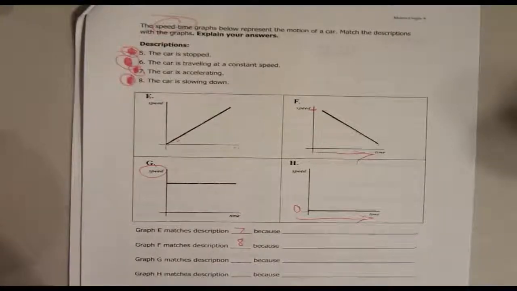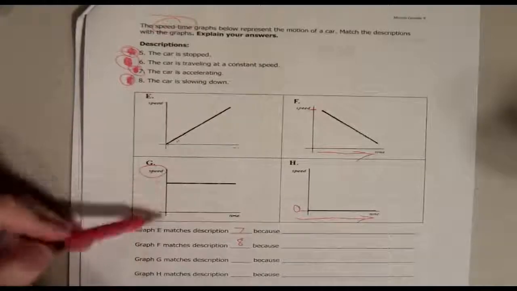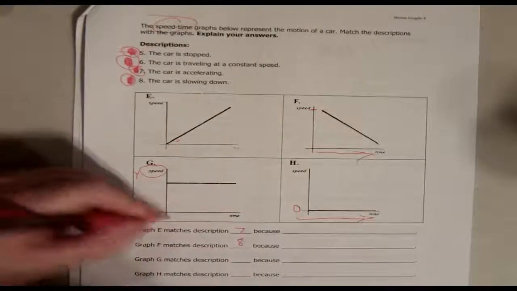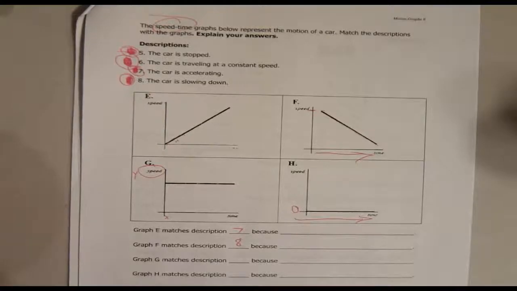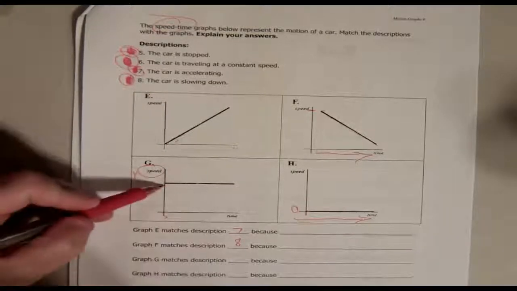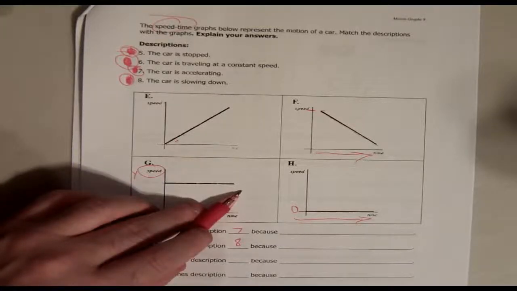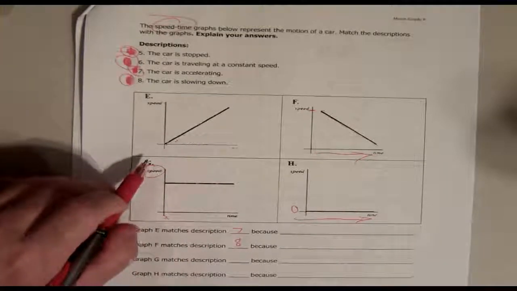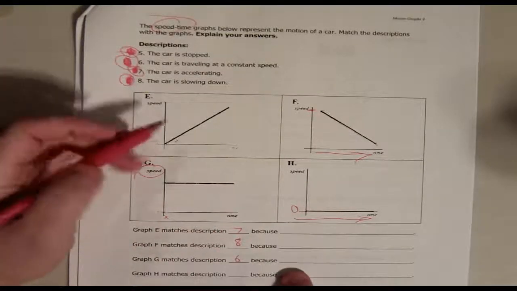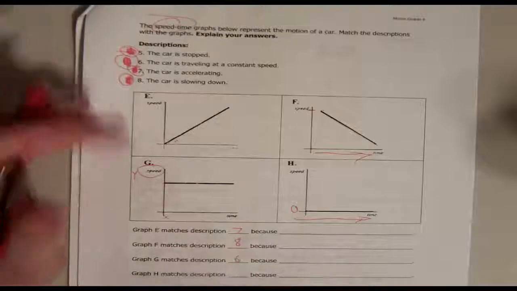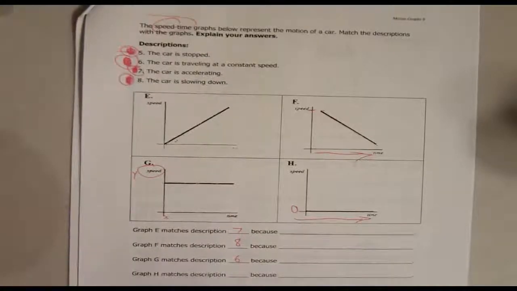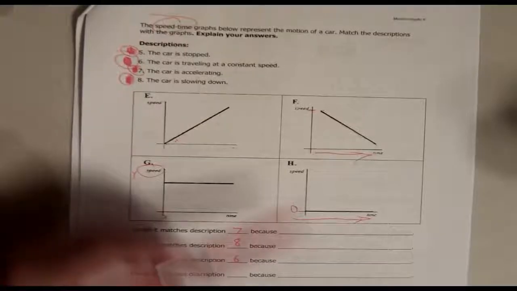Cool. All right, let's look at G. So we have our speed. Remember Y. This is the Y. This is the X. The speed is constant, right? It's not changing over a period of time, which means it's like on cruise control or something, right? Whether that's 5 miles an hour or 100, whatever, it's constant, right? So the car is traveling at a constant speed. So G looks like it has to be 6, right? And you can say because it has no slope. You can just say it's a constant, right? It's a horizontal line, right? Horizontal line above 0.